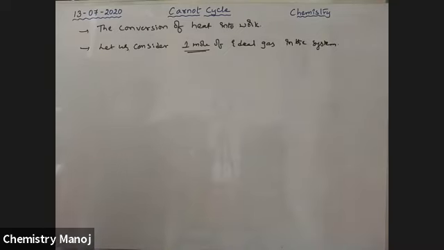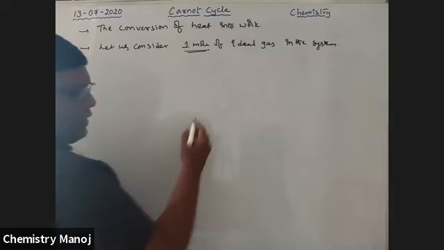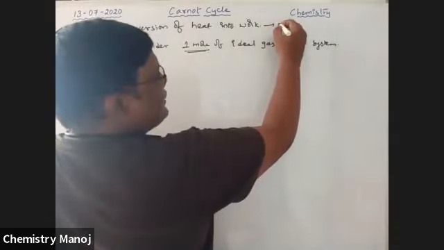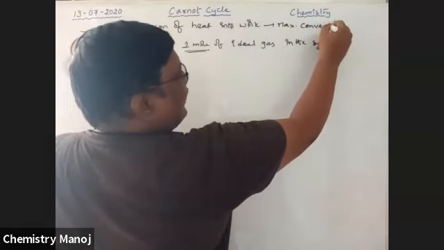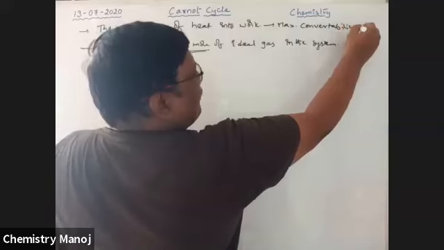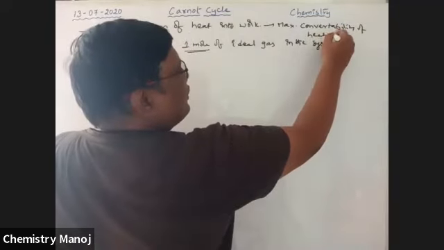This Carnot cycle explains the maximum convertibility of heat into work.